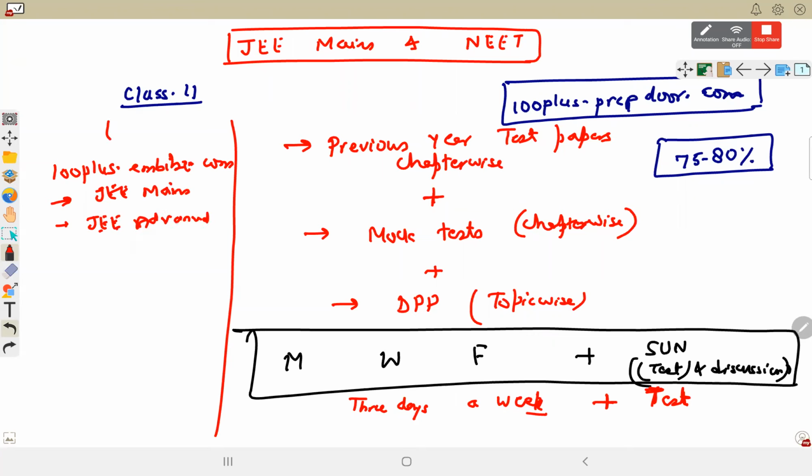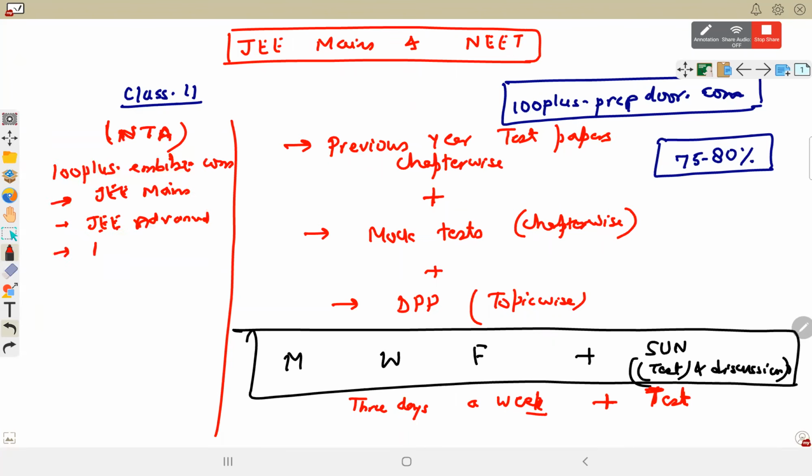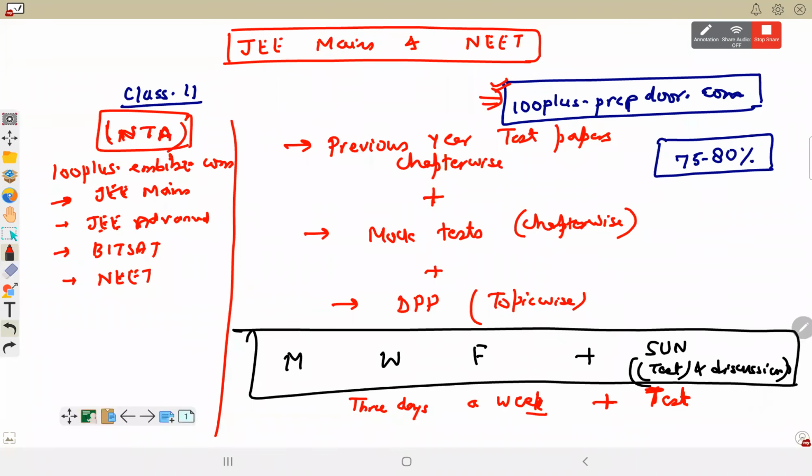This app is backed by NTA only, the same National Testing Agency that prepares the paper for JEE Mains. I mean, the question bank is the same as informed to me, and there is a BITSAT section also, and a NEET section also. This is our own app, our own portal. I will be selecting questions here, and these questions have been selected by the NTA. So I have put BITSAT papers in it, meaning I got them put in.